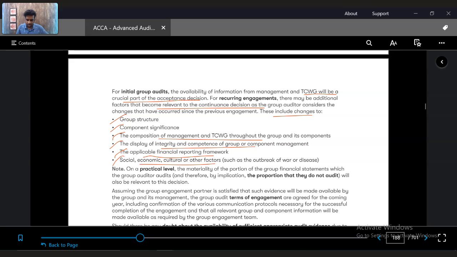What are the changes to the social, economic, cultural factors, etc., such as outbreak of a war or disease? It's a very good example which has been very recently introduced after two situations. One is COVID-19. Second is the Russian war. After the outbreak of the Russian war, you know what happened? Many companies pulled themselves out of auditing Russian companies.